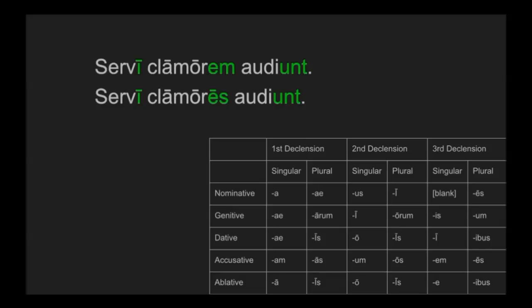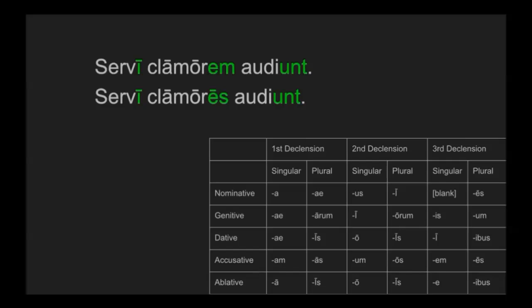And if servi is the subject, what's clamores doing? So let's assume that clamores is the subject here. Barring that it doesn't make a whole lot of sense for the noises to hear anything, what would servi be doing? Well, servi is genitive, so we could do some sort of flowery language to say the noises hear those things of the slave.